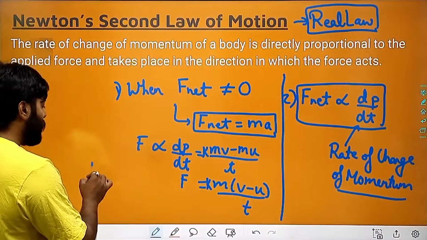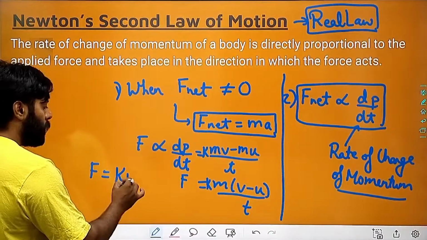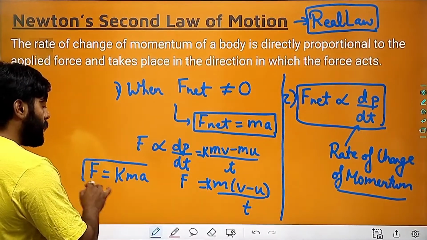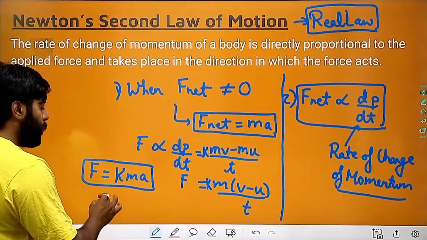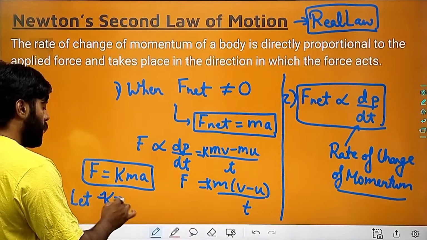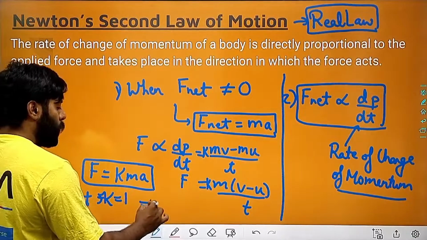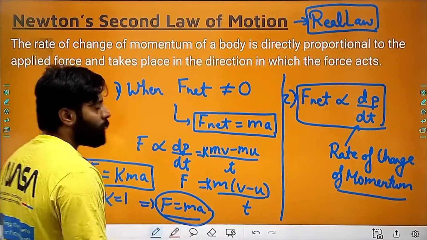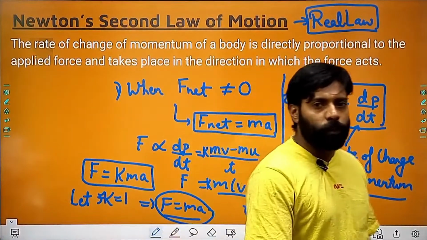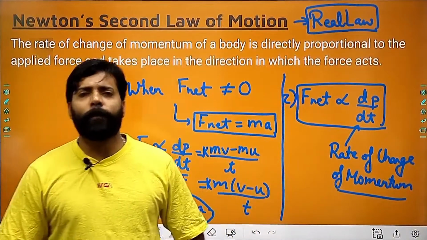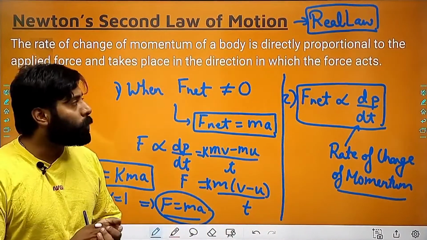V minus u is nothing but a, right? So it can be considered as F is equal to kma, and taking k equal to 1, we can consider this as F is equal to ma. So in most of our questions we will be considering F is equal to ma or F is equal to dp by dt as our basic criteria for the second law of motion.